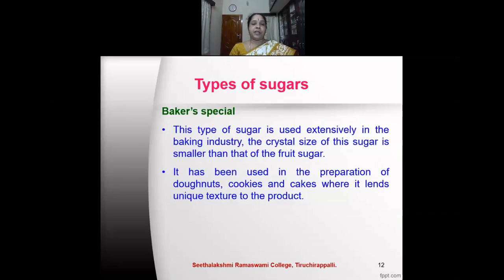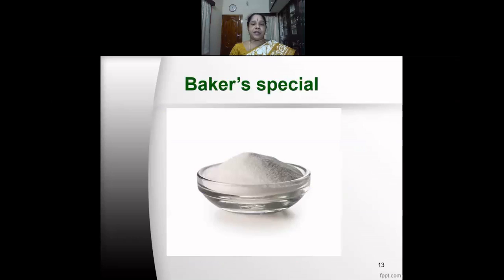Baker's Special. This type of sugar is used extensively in the baking industry, because the name itself indicates its application in the baking industry. The crystal size of this sugar is smaller than that of the fruit sugar. It is used in the preparation of donuts, cookies, and cakes, where it lends a unique texture to the product. This is the Baker's Special, where we find that the granules are very fine.